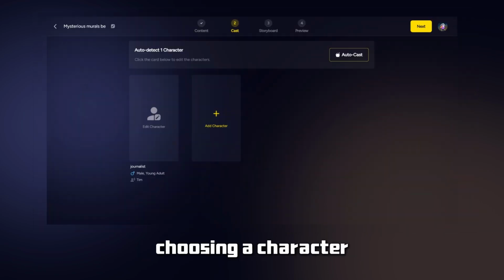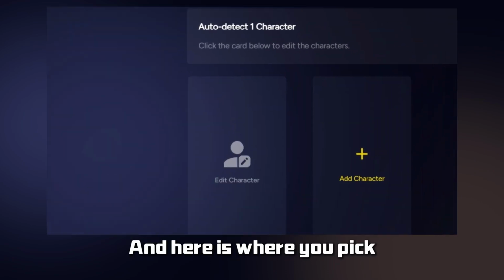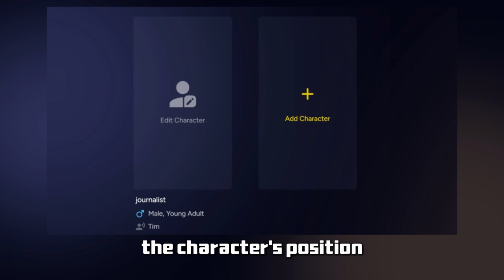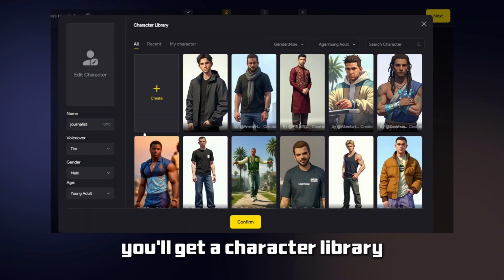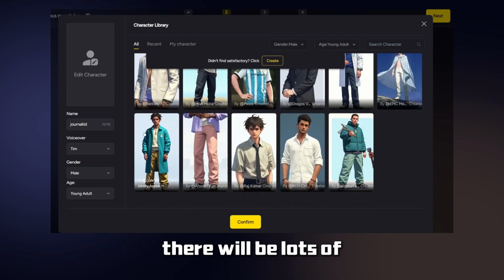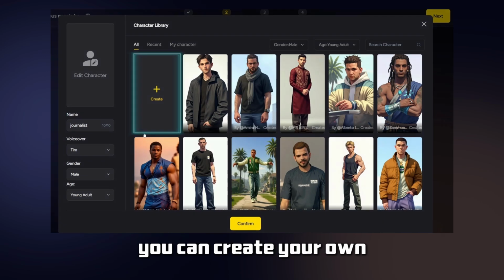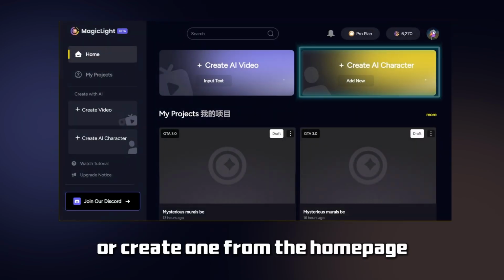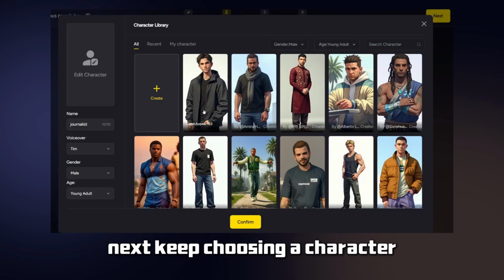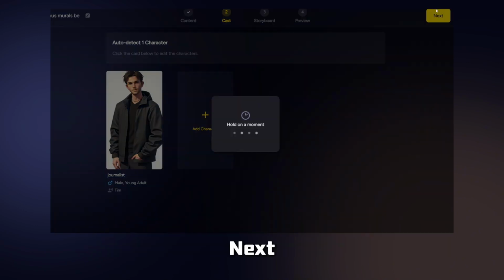Choosing a character. At the top left, you'll see the project name, and here is where you pick the character's position. Click Edit Character. You'll get a character library. There will be lots of characters to choose from. If you don't find the right one, you can create your own. Click Create, or create one from the homepage. Next, keep choosing a character. Once you've picked one, click Confirm.